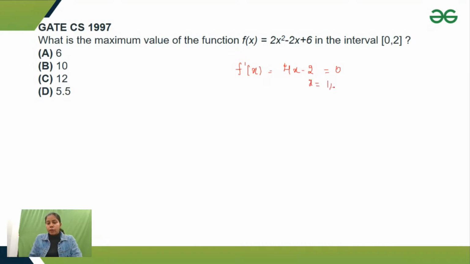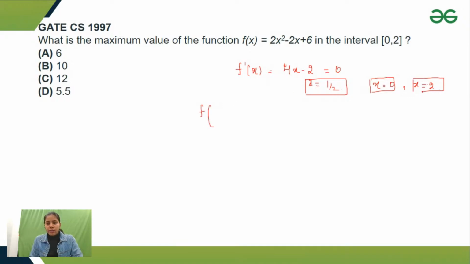So x I got from here is 1 by 2. And guys, when we are given a closed interval, we'll consider the endpoints also as extreme points. So x is equal to 0. So we have three extreme points here. First, I found one using the derivative, equating it with 0, and the others are the endpoints of the interval. Now, what would I do?